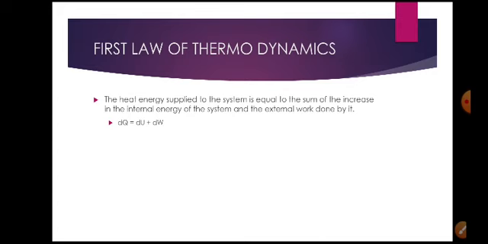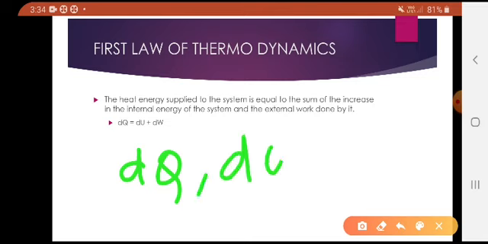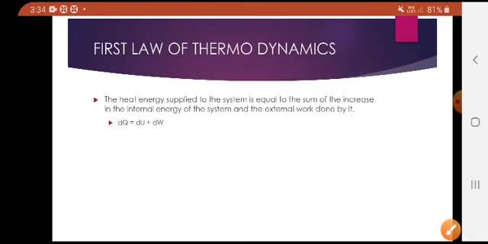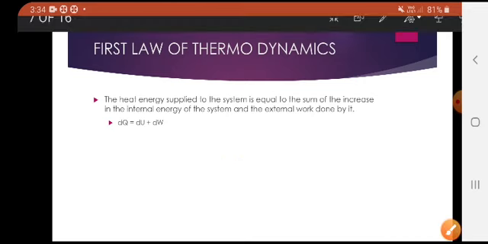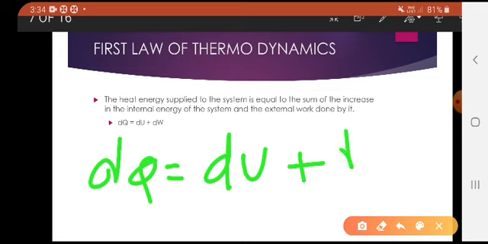For example, dQ is the heat amount, dU is the internal energy, and dW is the work done. Whatever heat is given to the system is utilized to increase its internal energy, and some of the energy is used to do the work.